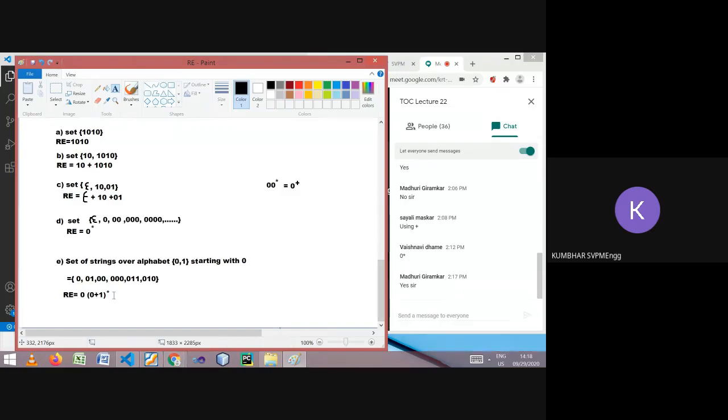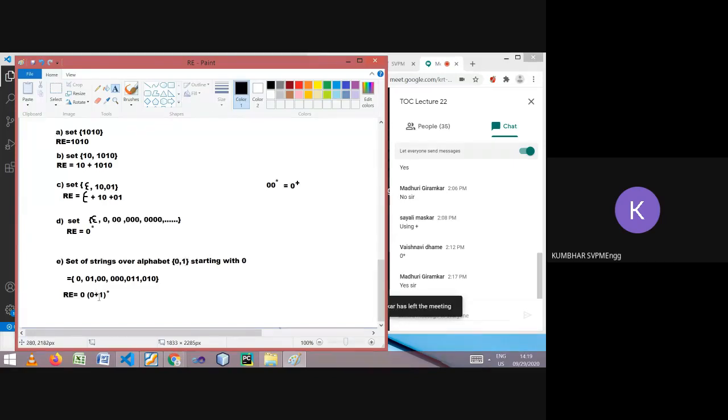Are you getting me or should I repeat? Please repeat again. Okay. See, what is the compulsory part that we have to write first? The compulsory part is 0 and it must be at the beginning, so I have written the 0 first. After that, you can add anything which can be formed using 0 or 1, and that's why 0 or 1.